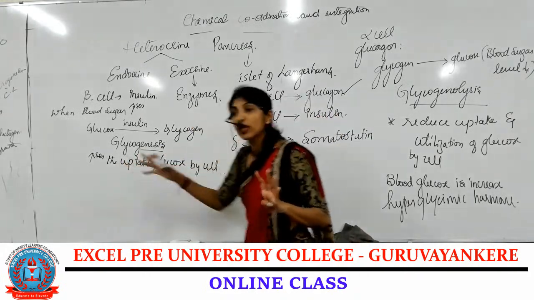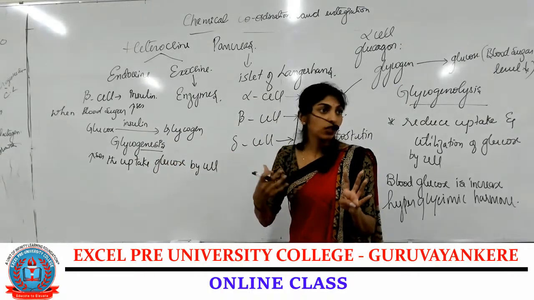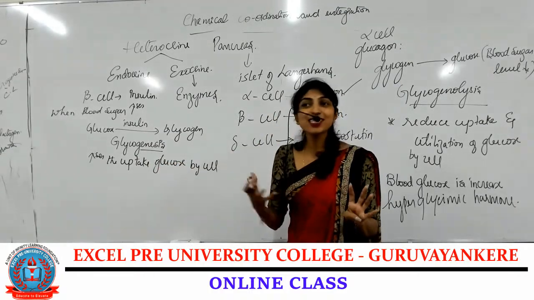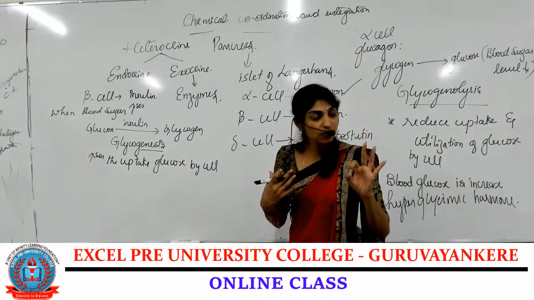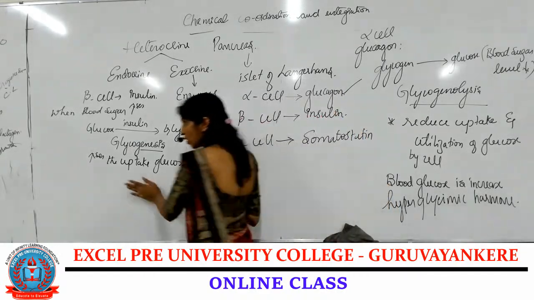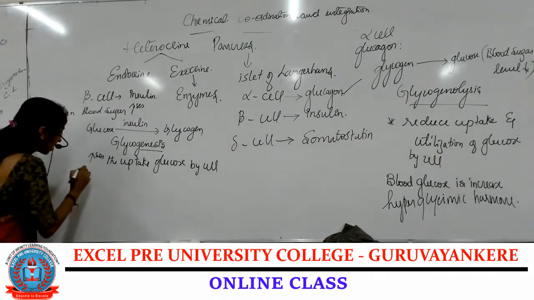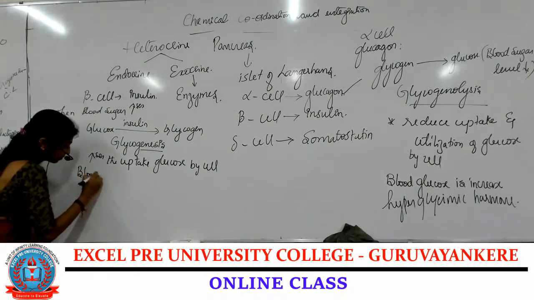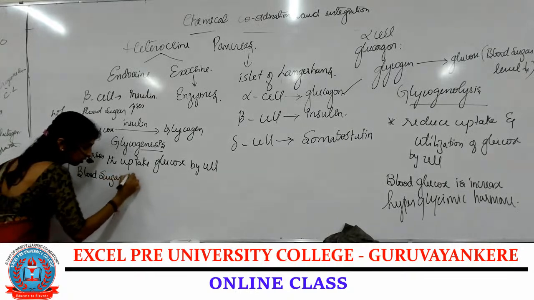When the cells receive the glucose, at the same time the blood sugar level decreases. Because of this hormone, the blood sugar level decreases.